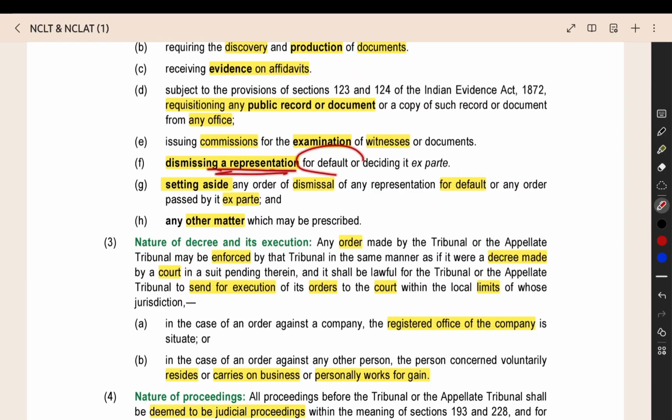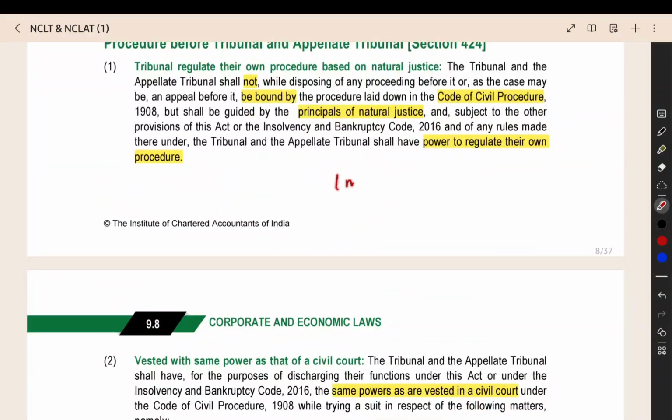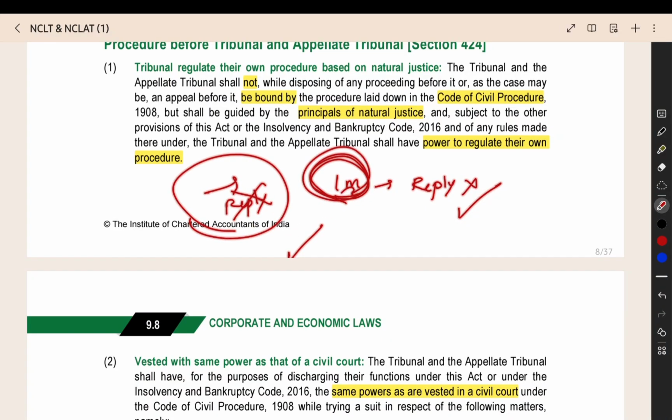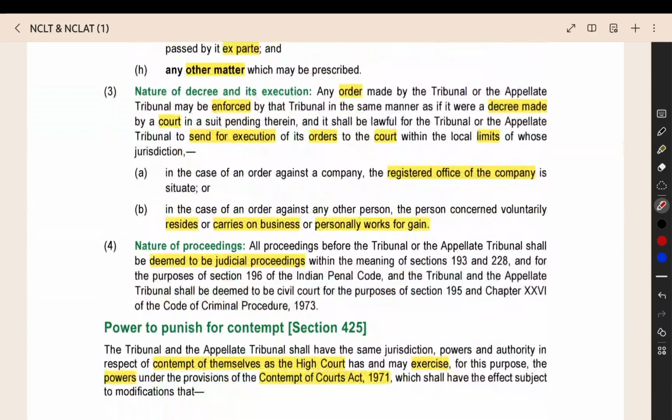Dismissing a representation for default. For example, they gave you 1 month time to file a reply, but you did not file the reply. Because of that, even after 1 month, if you go and file the reply, they will not accept the reply. That is the meaning of dismissal for default. Within the time limit, you did not give the reply, so they will not accept your reply if you are giving it late.